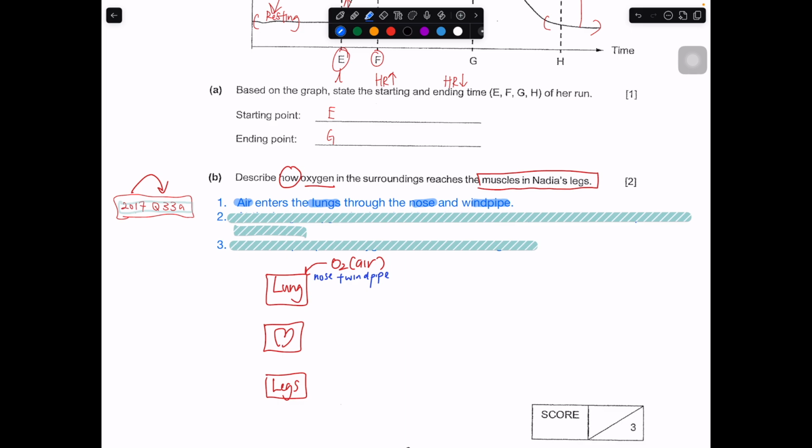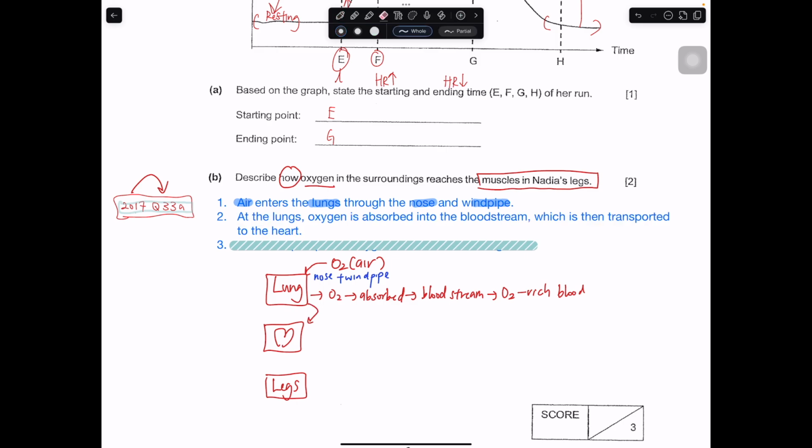The next part is really at the lungs. What happened? At the lungs, the oxygen will be absorbed into the bloodstream. When it enters into the bloodstream, it will become oxygen-rich blood. Then where will it go next? It will go to the heart. So this is actually the second part. At the lungs, what happened? Oxygen is absorbed into the bloodstream, which is then transported to the heart, which is the next location.